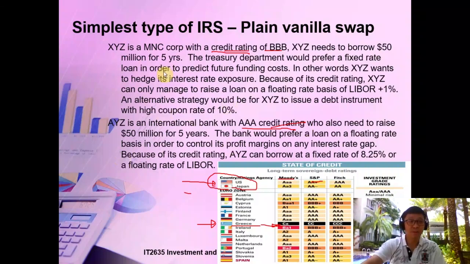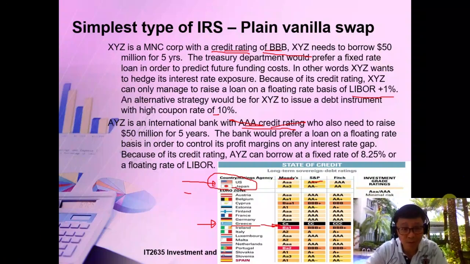For example, XYZ is a credit B, so they might not be able to. You can see that this is a company rated BBB, right? So their lending rate is LIBOR plus one, versus this triple A rating company. Instead of LIBOR plus one, I can actually have a lower interest rate.